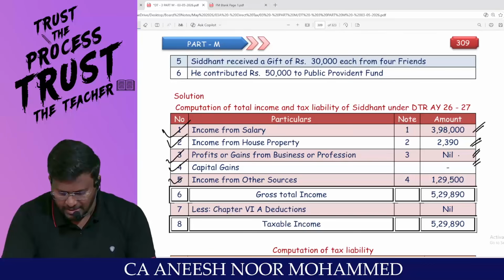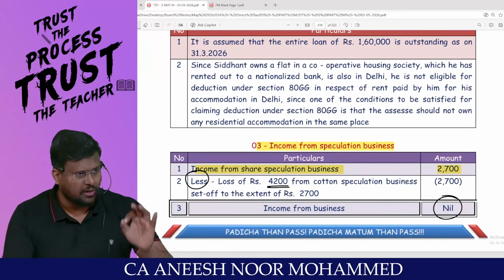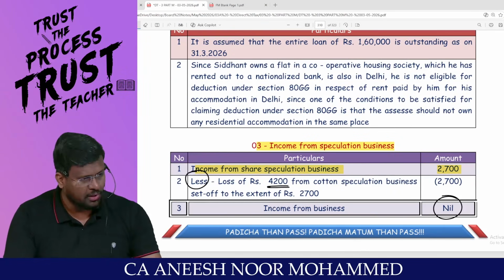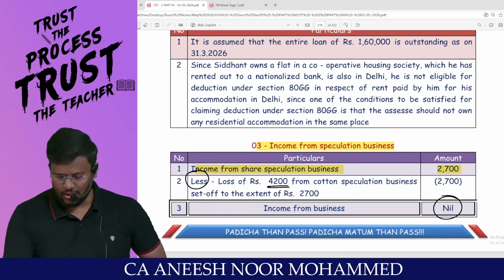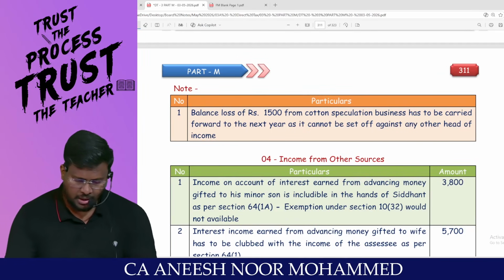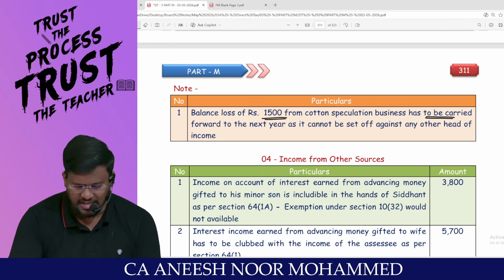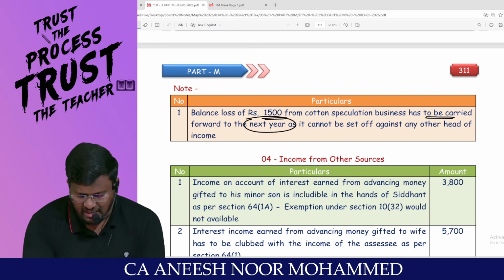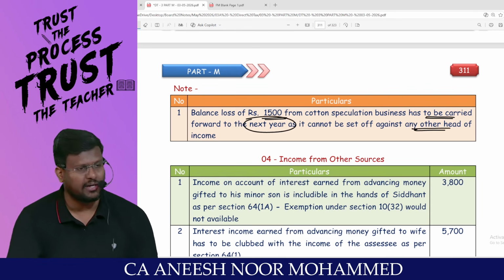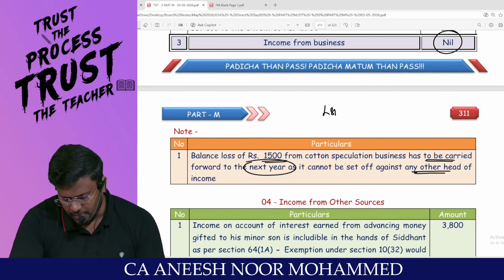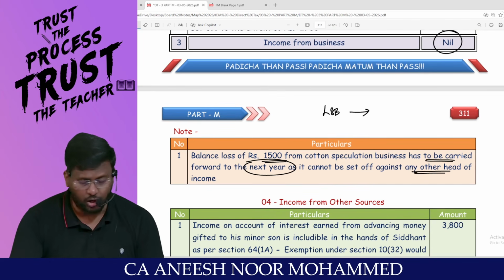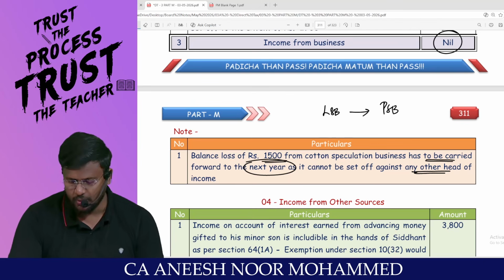Sir, PGBP is nil. Nil means, sir, actually there is something, but after set off, it has to be what? Carry forward. The balance loss of 1,500 from cotton speculation business has to be carried forward to the next year, as it cannot be set off against any other head of income. Are you able to connect with the set off carry forward? Because loss from speculation business can be set off only against profit from speculation business.